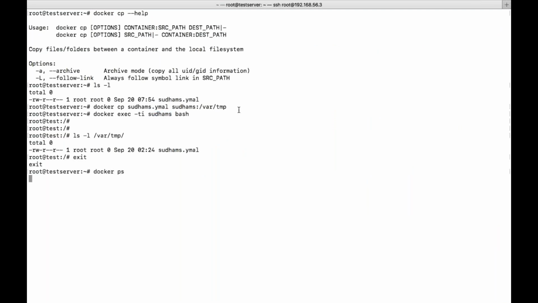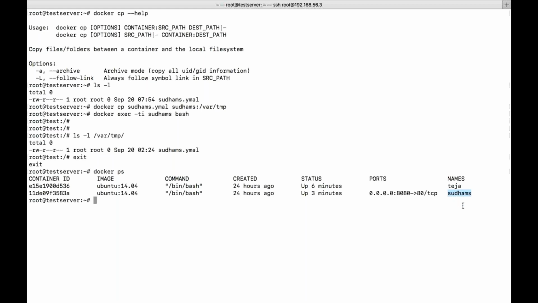Does docker exec log into the container or not? Docker exec means execute, in the sense I'm trying to execute some particular commands. But if you give bash, you will try to log into the bash terminal of the container. Let me give you one example of exec. docker exec -ti, let's say sudams is my container. I don't want to log into the container, but I want to pull some data. So we can use the exec command also.